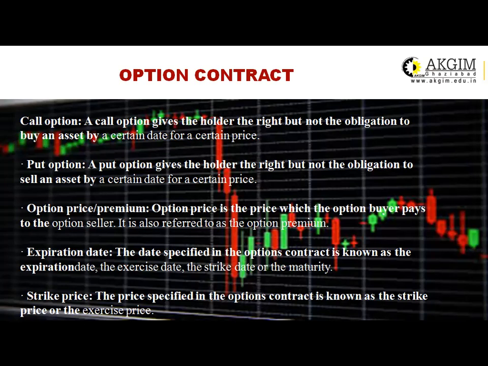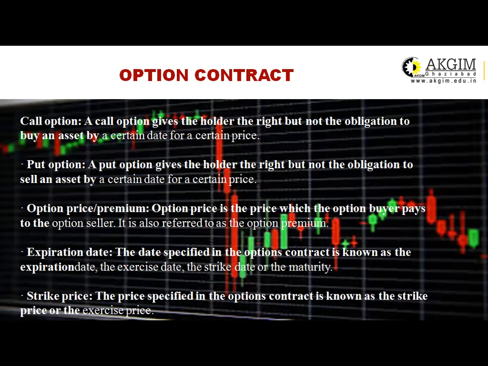Then option price or the premium. Whenever you are going to buy a call option or a put option, you have to pay some amount, which is known as the premium, and it is collected by the seller of the option. It is also referred to as the option premium.